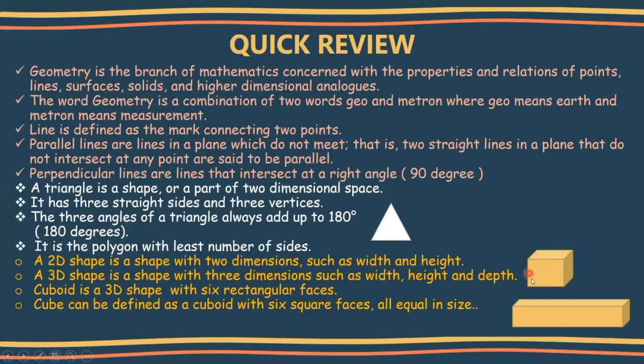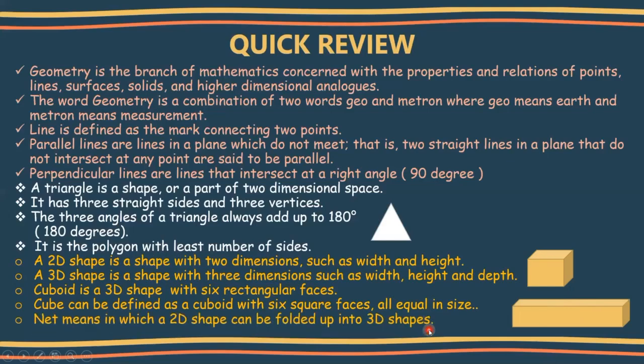Now, from this cube, you can get a cuboid. How? When you enlarge this cube, it becomes larger and resembles this one. So when you enlarge a square, it will become a rectangle. That's why it's defined like this. Cube can be defined as a cuboid with six square faces and all equal in size.